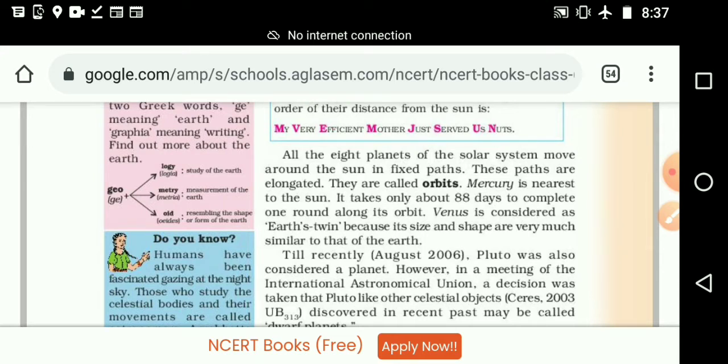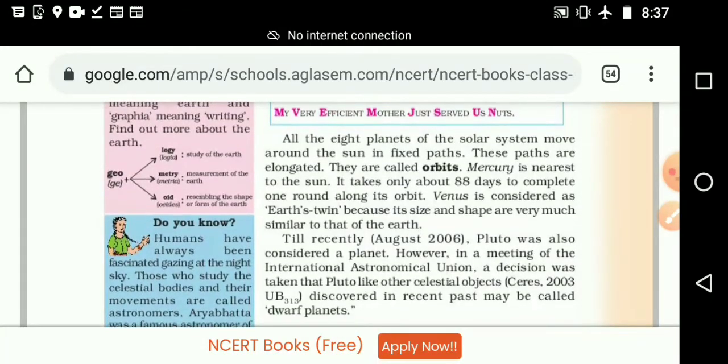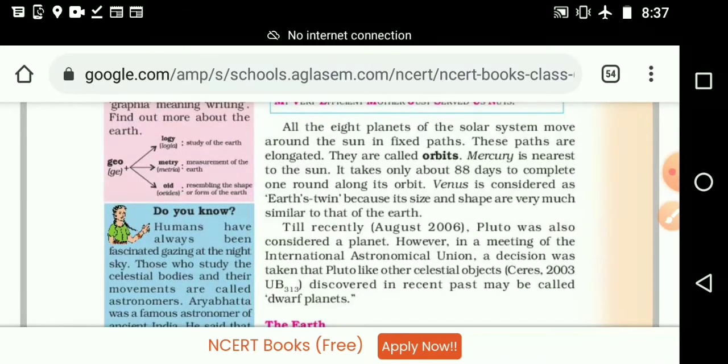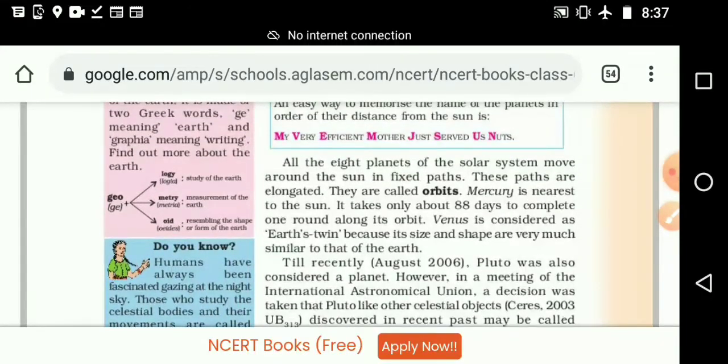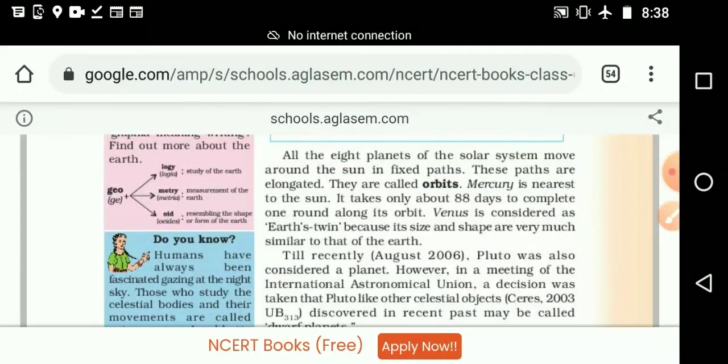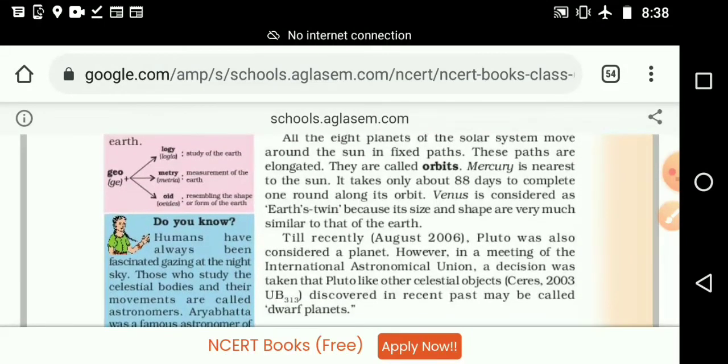You can write, if you want, the fixed paths of planets. Fixed, paths, of, planets. Mercury is the nearest to the sun, and it takes only about 88 days to complete the round along its orbit.